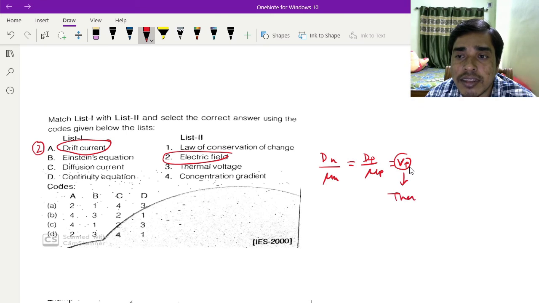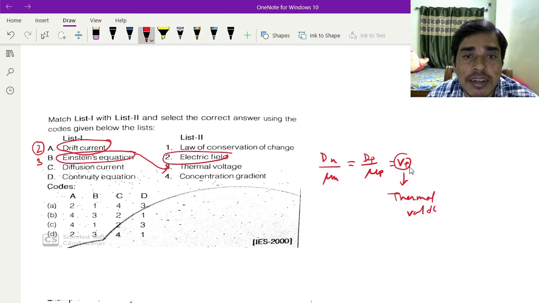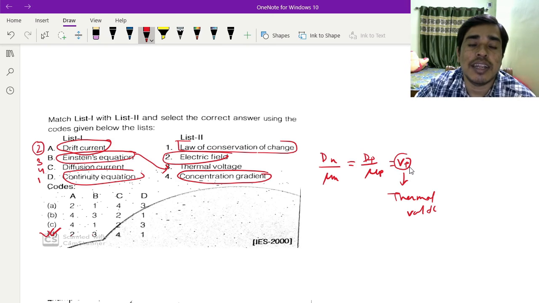This is called thermal voltage, so Einstein equation will be 3. Diffusion current is due to concentration gradient, so it will be 4. Continuity equation is given by the law of conservation of charge, so it will be 1. So 2, 3, 4, 1, D will be the correct answer.